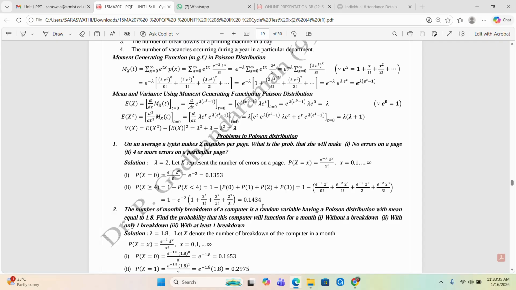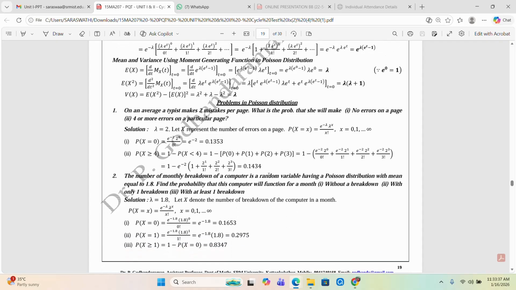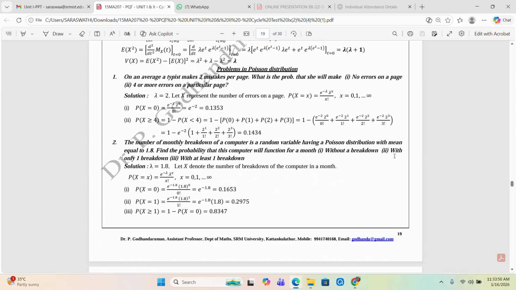The next question. The number of monthly breakdowns of your computer is a random variable having a Poisson distribution with the mean equal to 1.8. Find the probability that the computer will function for a month without a breakdown, with only one breakdown, and with at least one breakdown.